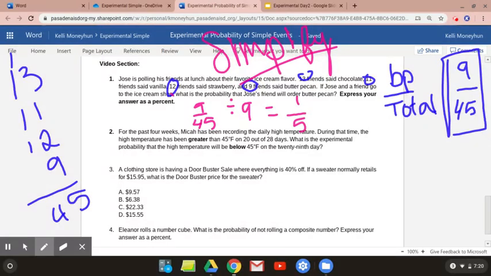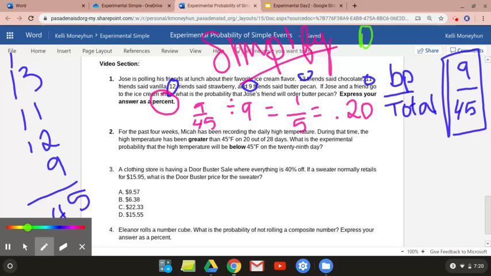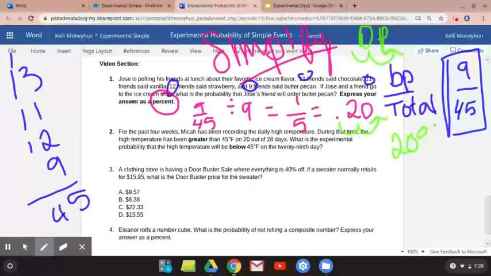Now it's saying express your answer as a percent. So first I'm going to change this to a decimal. You should know from your fraction decimal quizzes that 1/5 is equal to 0.20. Now remember, Dr. Pepper tells you that when you're going from decimal to percent, you move it to the right twice. So I'm going to move it to the right twice, and my percent is 20%. Go ahead and pause, make sure you got that, and if you have any questions.